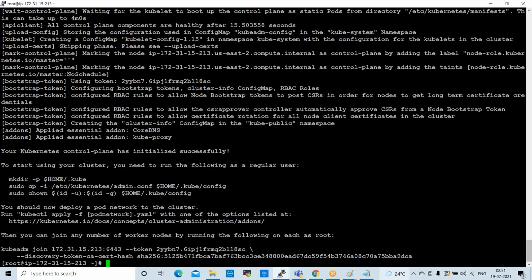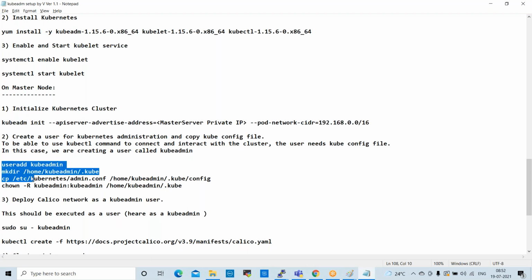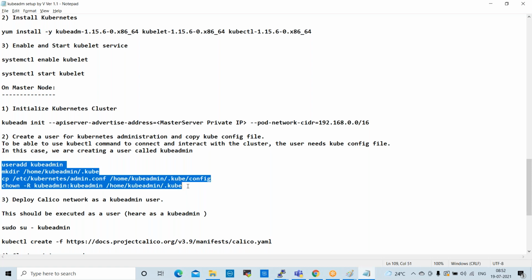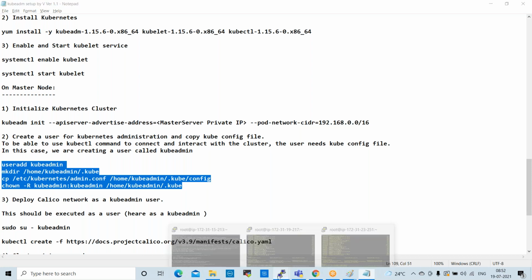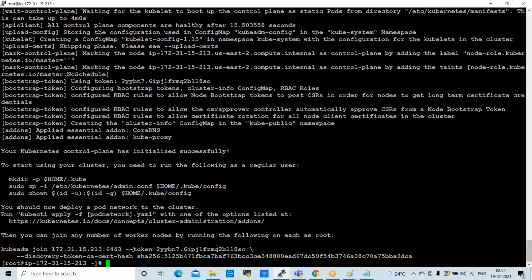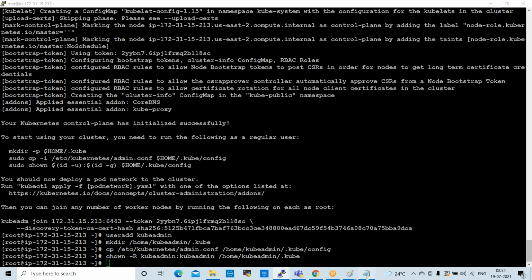Right, done. So after that, next one is, this command we need to execute, user add. We are adding one user and we are creating one directory like this. You can execute all these commands at a time on master. 4 commands done.